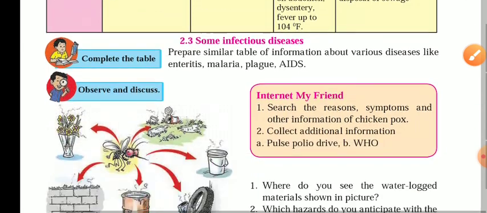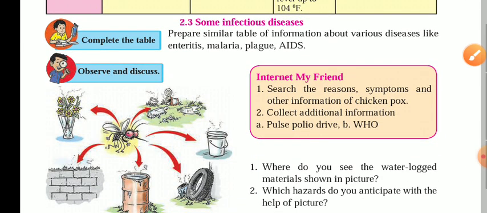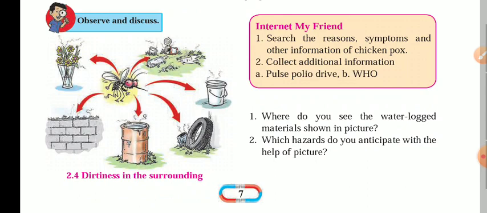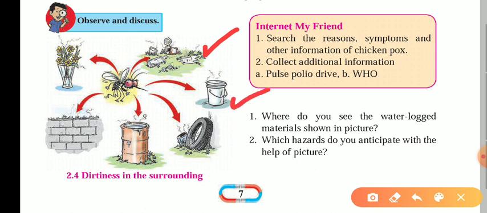These are some of the infectious diseases we have. The next thing they have given is about cleanliness. Here we should not throw garbage, and the dustbin should be properly covered. Then the tire tubes should be kept properly neat and clean, and water should not get deposited in them. We should not keep open water sources. We should not allow unwanted grass to grow on the walls, or moisture on the walls.